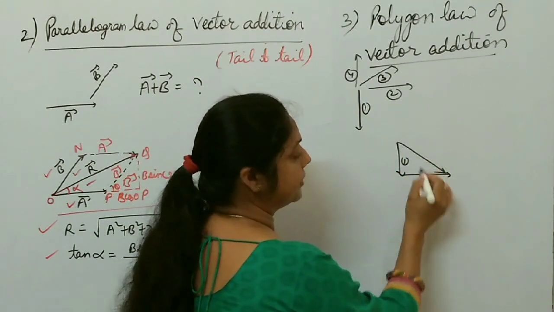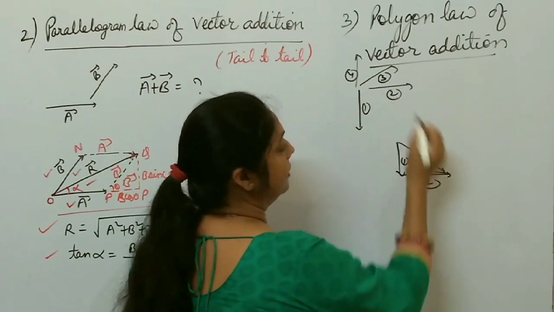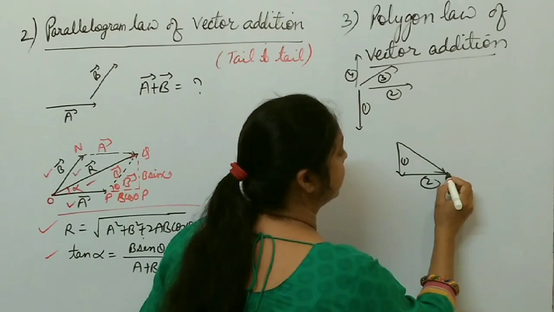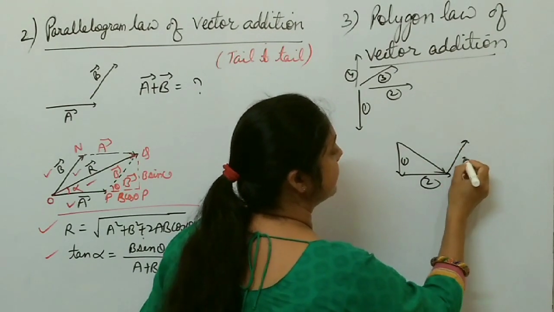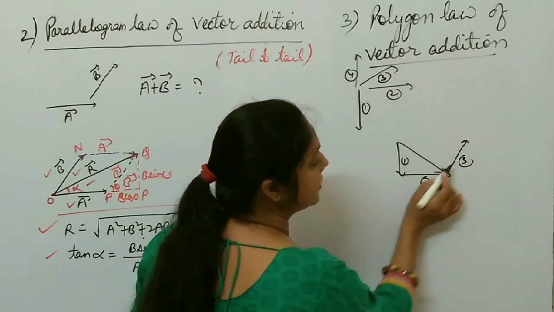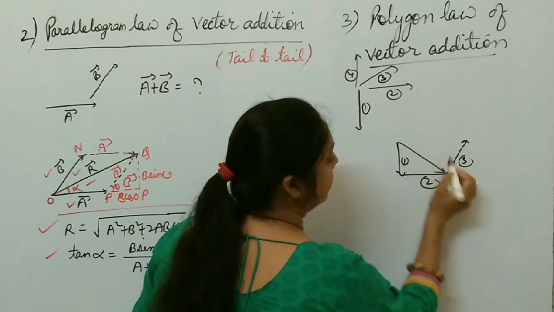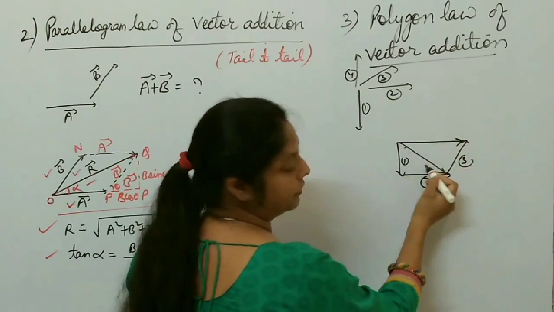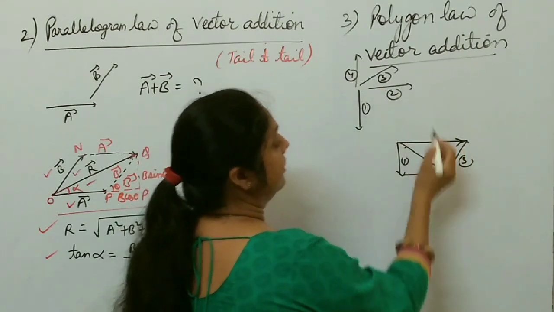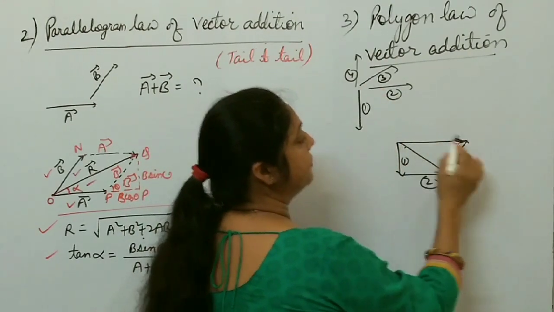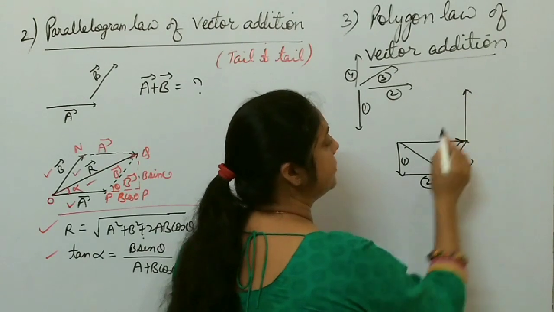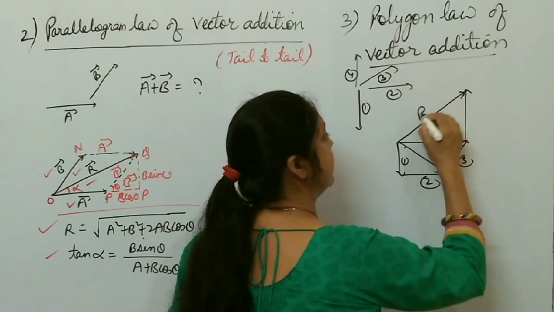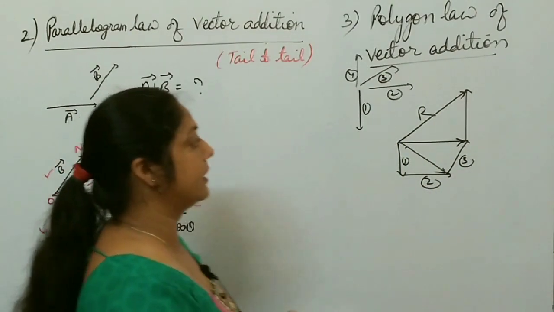This is the resultant of the first two vectors. Now with this resultant you have to draw the third vector. The third vector is like this one. This is the third vector, and the resultant of the first two with the third vector, taken in the same order, is the resultant of these two vectors, right? Again with this resultant you have to add the fourth vector. The fourth vector is like this one, so the resultant is this one. This is the resultant of these four vectors.